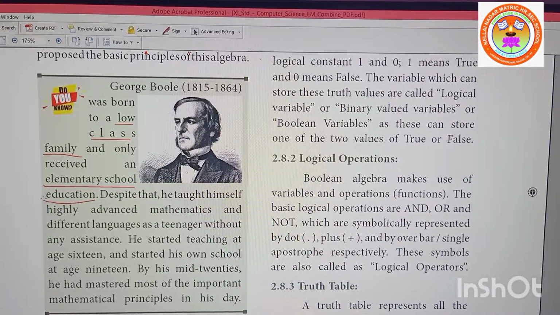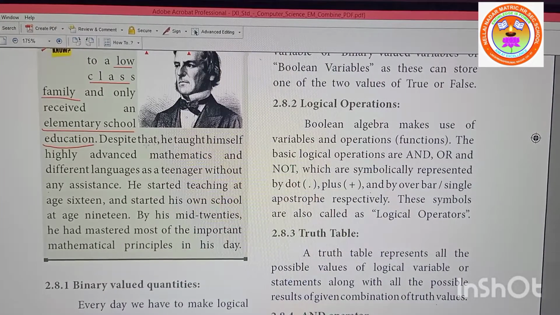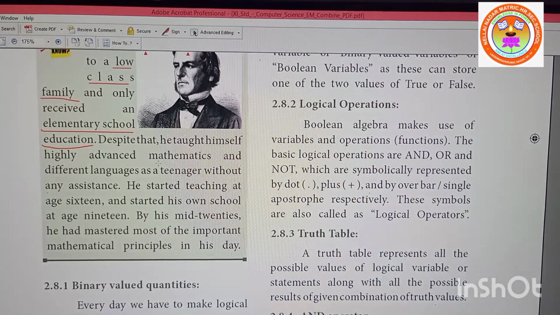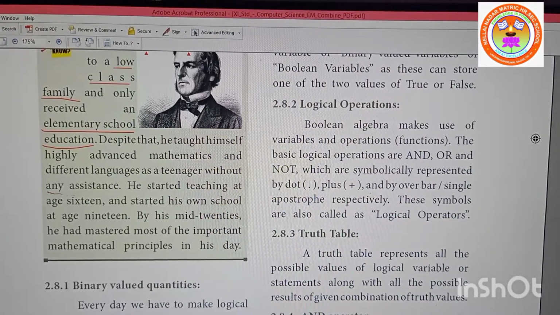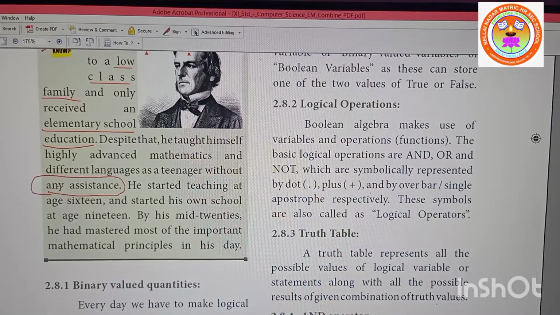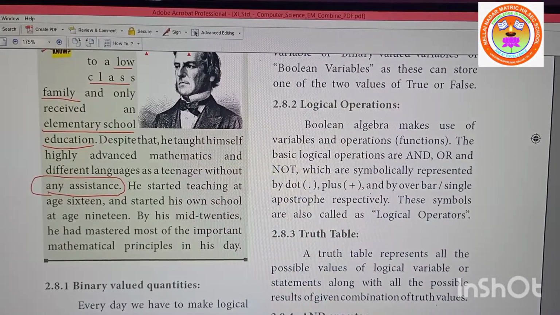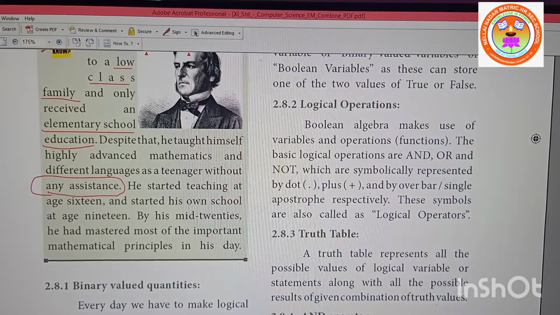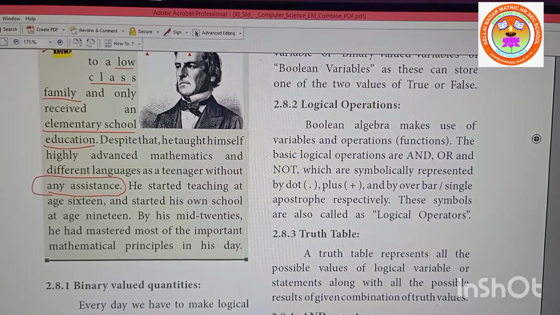Children, see, he received only elementary school education because his father was poor. Despite that, he taught himself highly advanced mathematics and different languages as a teenager without any assistance. Without any assistance, he learned advanced mathematics. See the interest shown by him, right? You should get inspired by these types of personalities. Is it clear, children? Right?